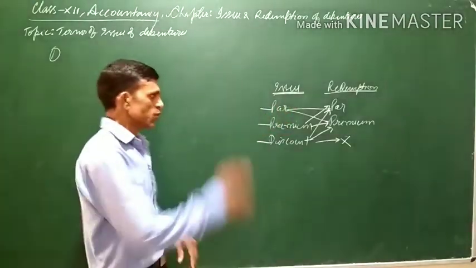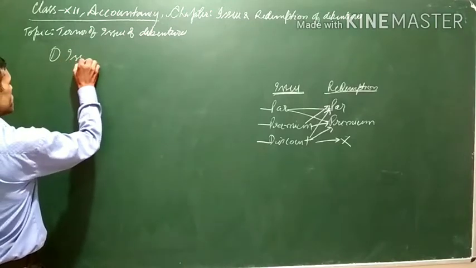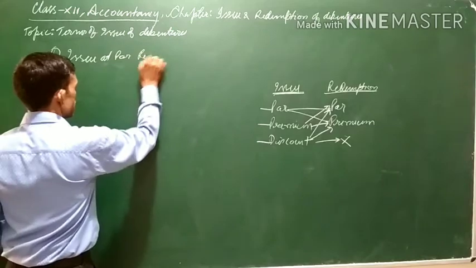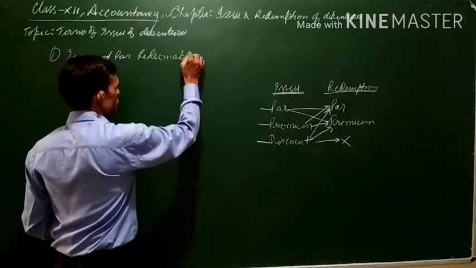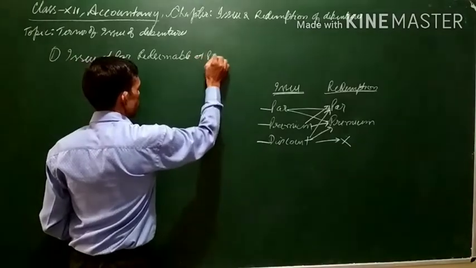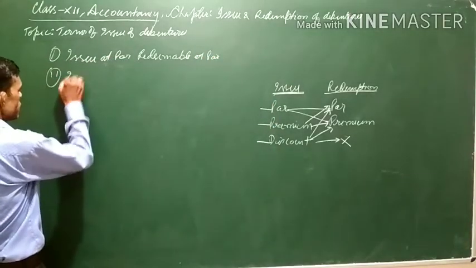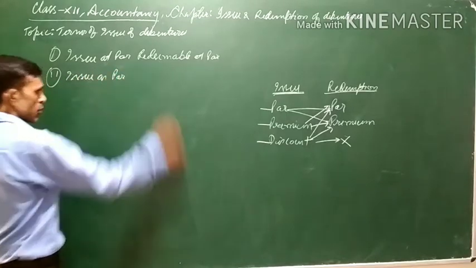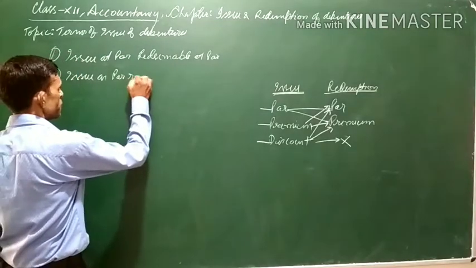So these scenarios are: issue at par, redeemable at par. This is the first scenario. Next is issue at par, redeemable at premium.